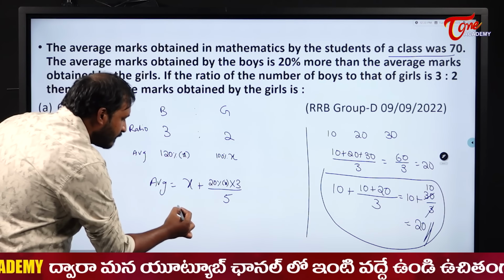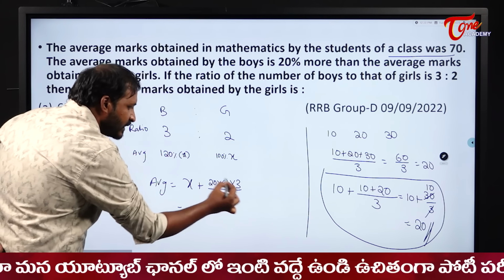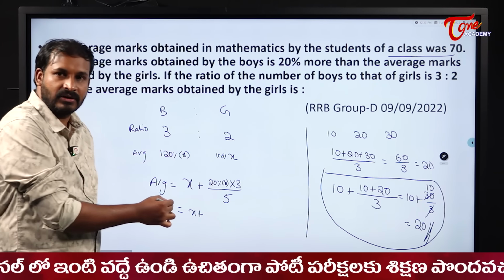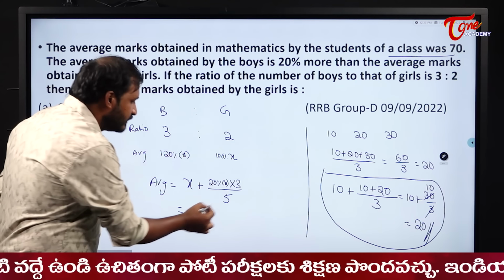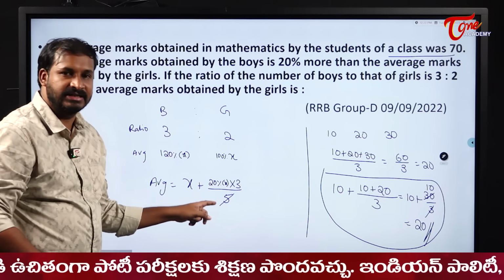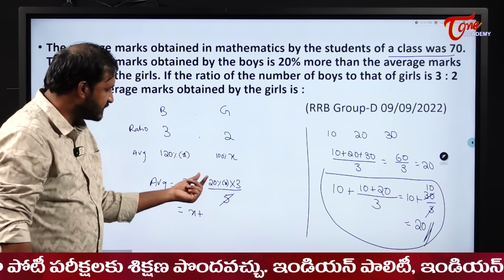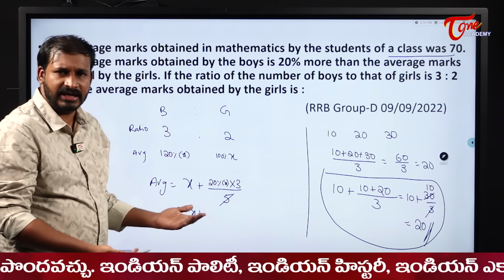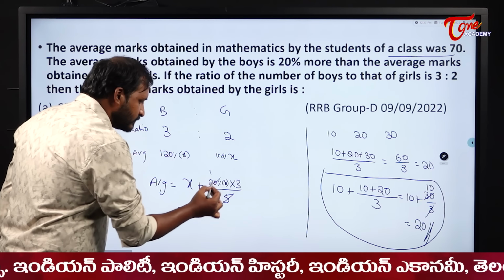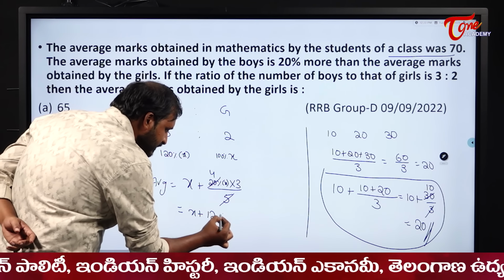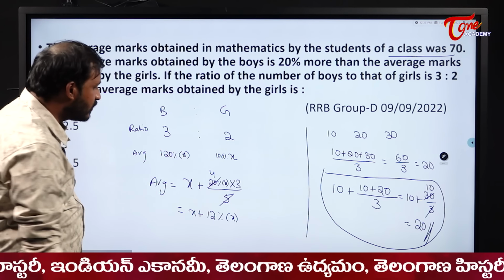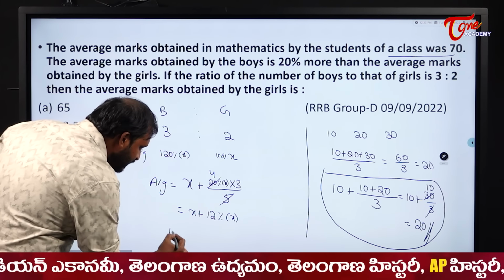Now see here students, what happens to this? X plus 20 into 3, what does it become? 60. Or else I can cancel this one also, there is nothing wrong in that, you can cancel it. 5 and 1, sir, this is a percentage and this is a number? No, you can cancel it students. Why? Because this will become 20 by 100. So anyway, you can cancel it. So it will become 4 times, so it will become 12% of X. So now overall, what will it become students? Average is equal to what?